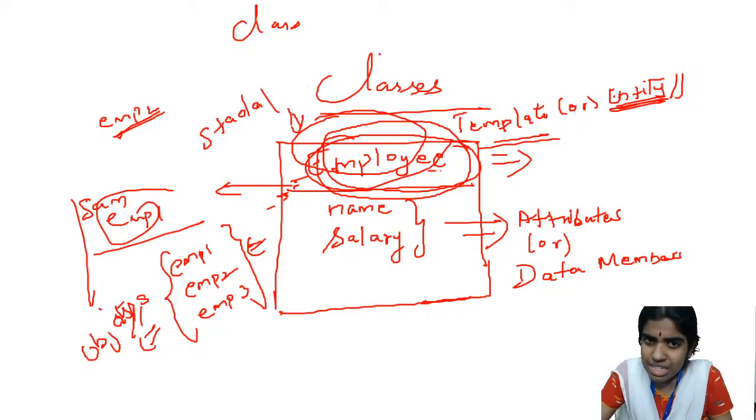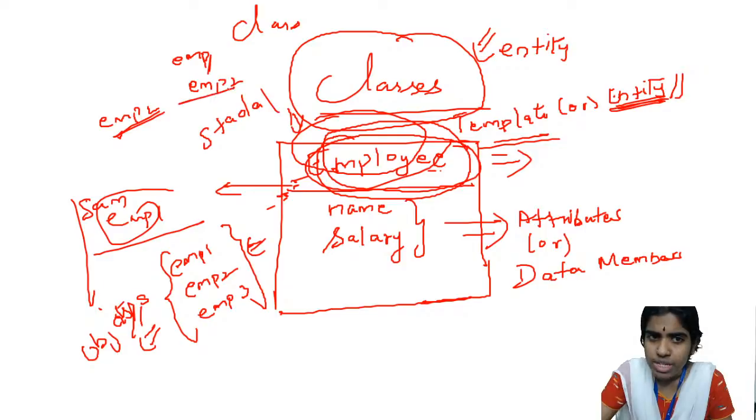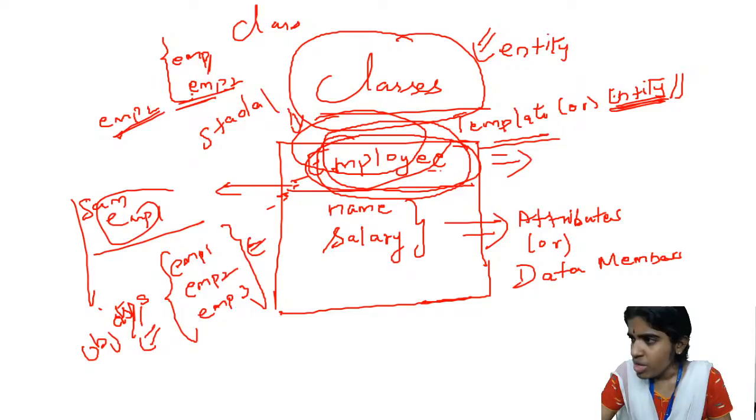So, a class is nothing but a separate unit, an entity. This is called a class. It can stand by itself, and many instances of this type, that is employee 1, employee 2, can be created. All these are called objects. Is that clear? Till this part, everything is clear, right?